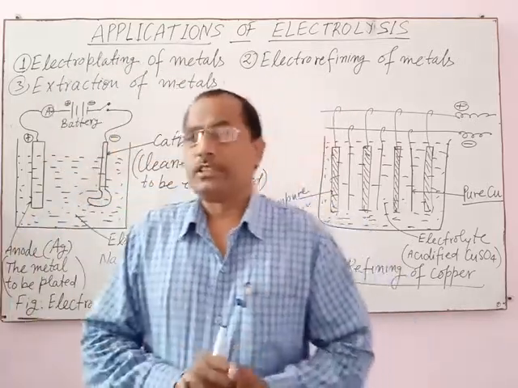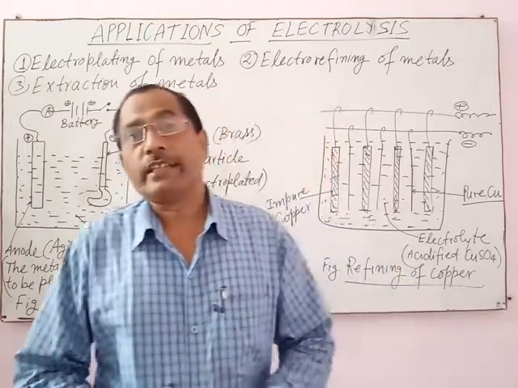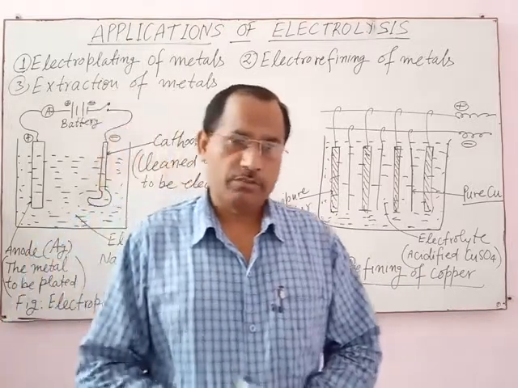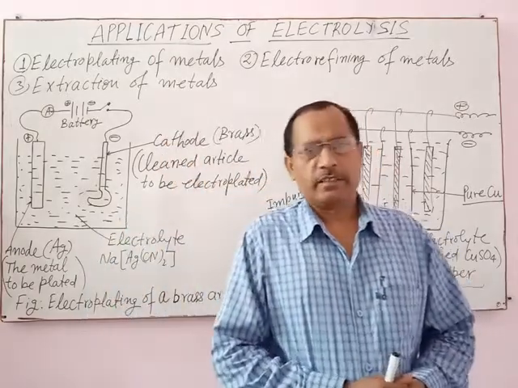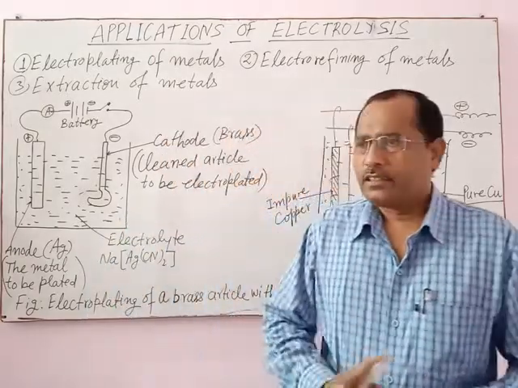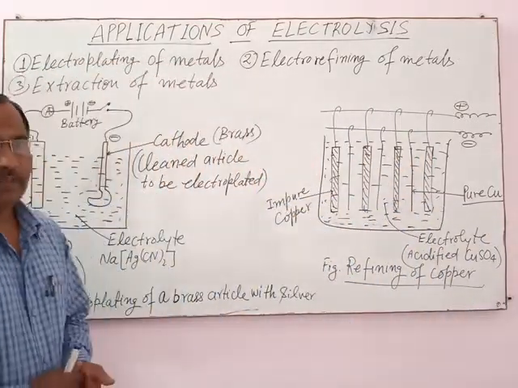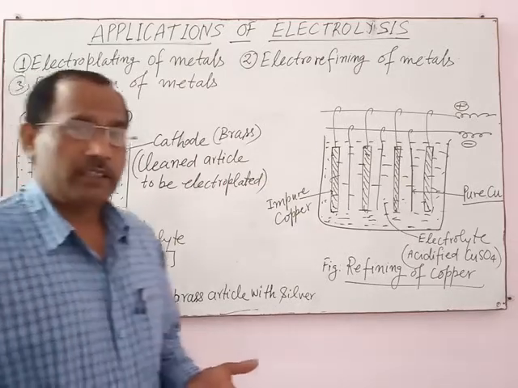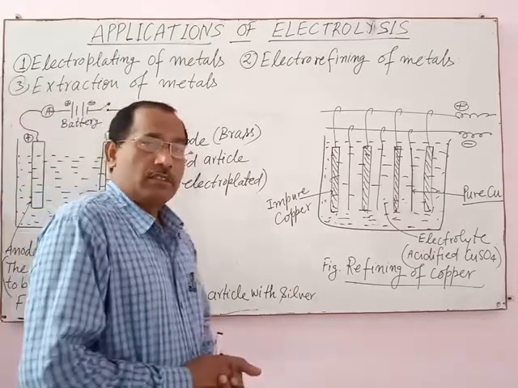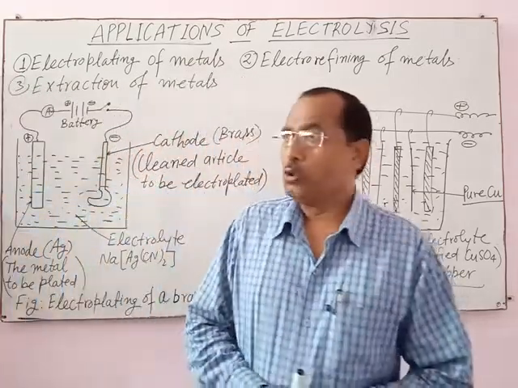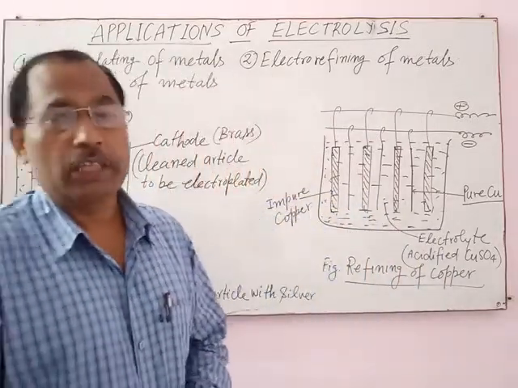Next rule and condition: only DC current, only direct current, is used for the process of electroplating. AC current, means alternating current, is unable to carry out the process of electrolysis. Electrolysis cannot be carried out by AC current. It is only DC current used in the process of electroplating, or in other words, in the process of electrolysis.